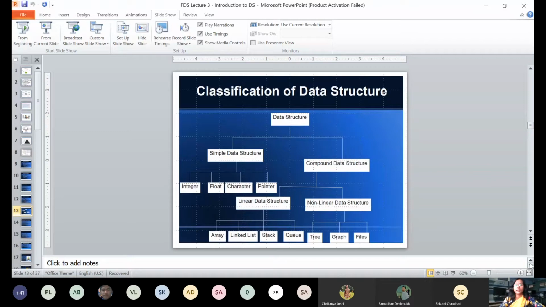And in a linear data structure, there is always a single level, only one level. It means at a time you can visit only one element. Just remember this, there is only a single level in a linear data structure. And the last thing to know about linear data structures is that they are pretty simple to implement compared to non-linear data structures. Now, I hope linear data structures are clear. Let us move to non-linear data structures.